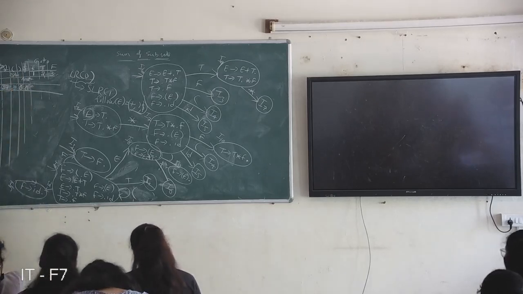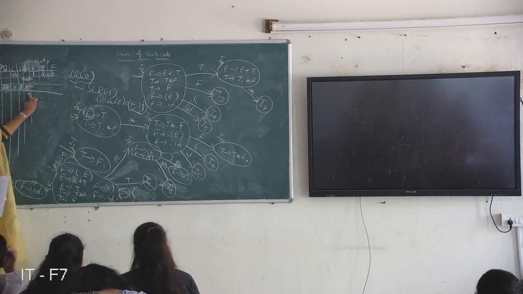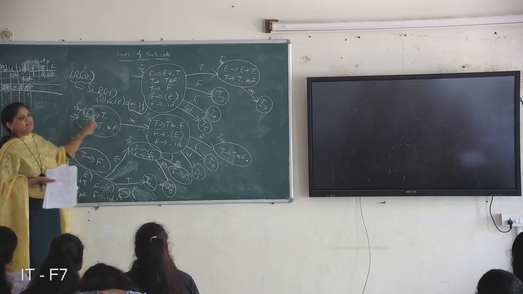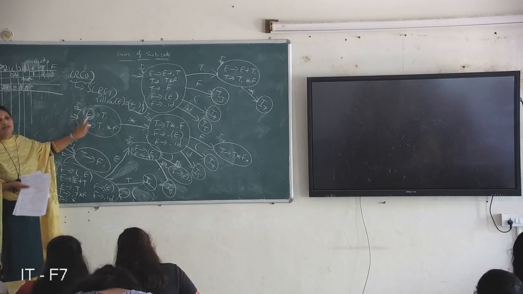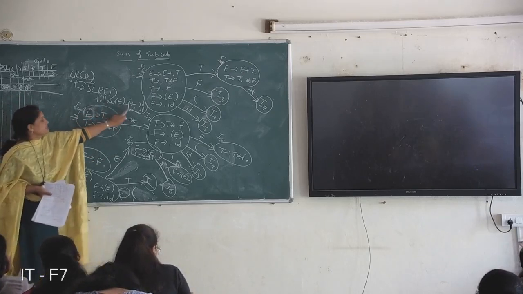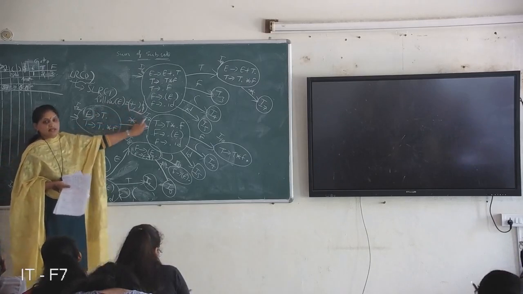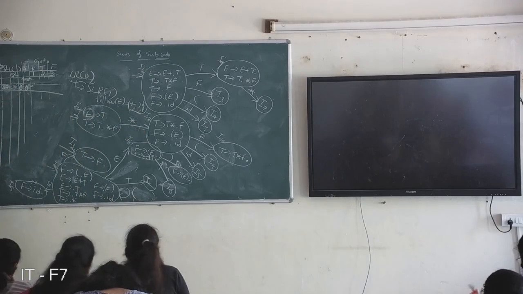Only in those columns, the follow symbols, do you put the reduce action. Is it clear? Whenever a state contains a final item, the follow of the symbol on the left side, plus close brace and dollar, are the only symbols where you perform the reduce action.